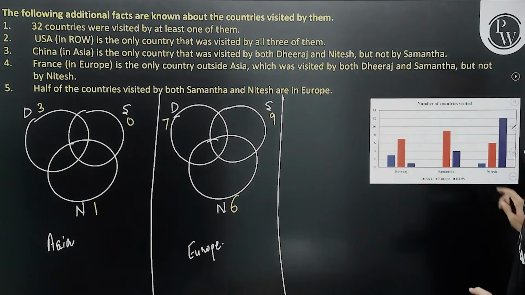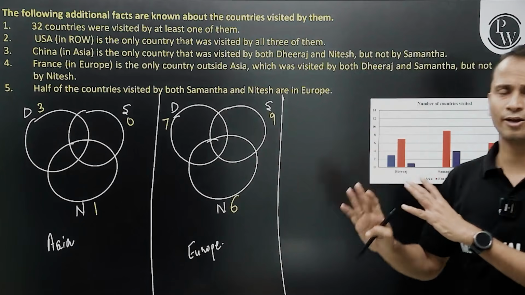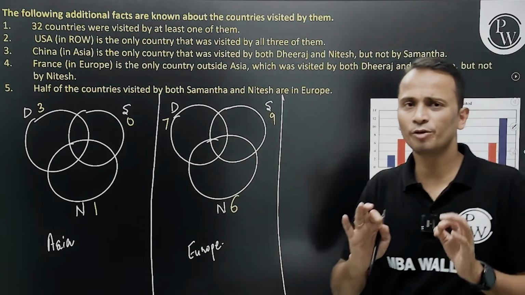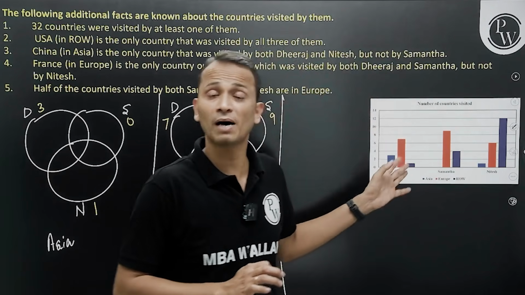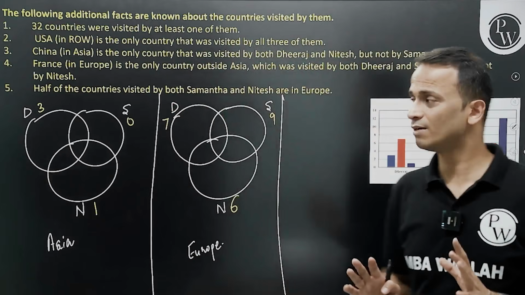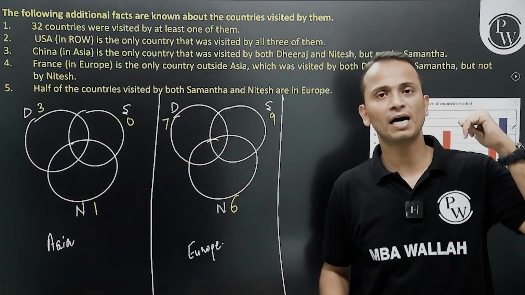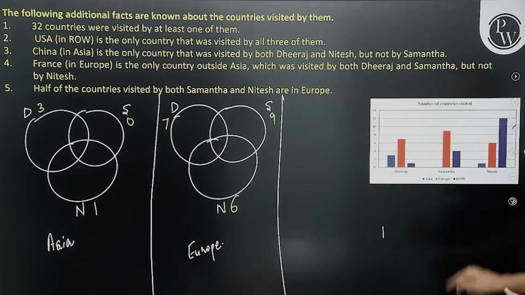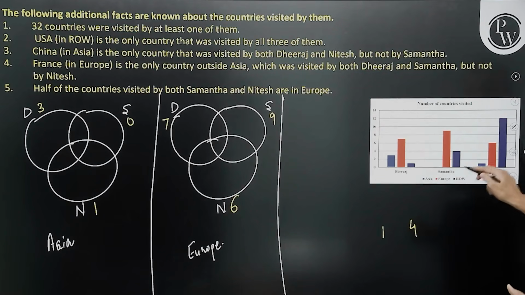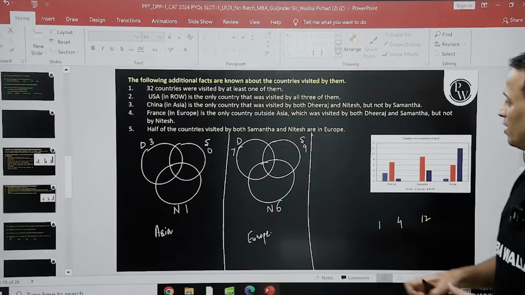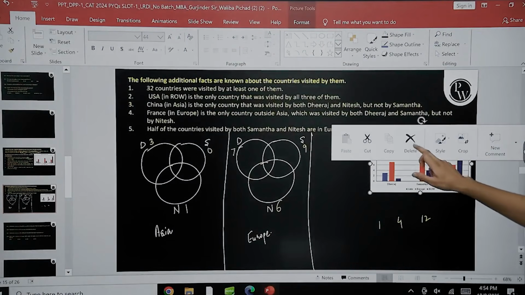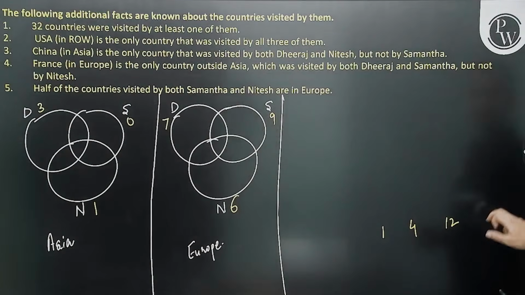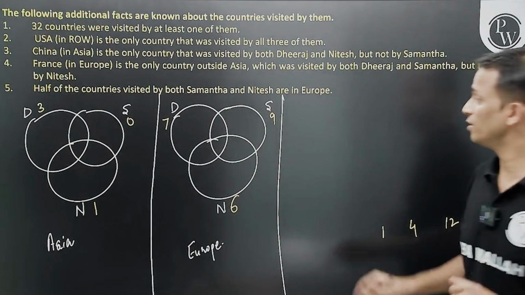Now the third and last Venn diagram, after which I'll get rid of this bar graph. There will not be any requirement of this bar graph after we have drawn the 3 Venn diagrams and used these values given by the bars here. So I'll note it down. For rest of world, Dheeraj 1, Samantha 4, and Nitesh 12. Now let me get rid of this bar graph quickly, so that I have some space for the third Venn diagram.